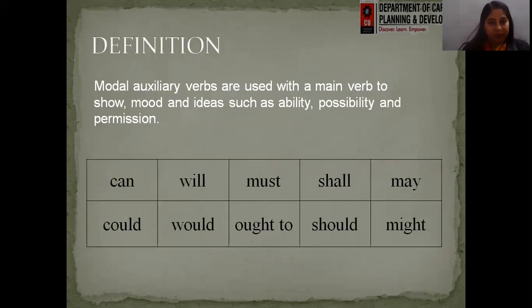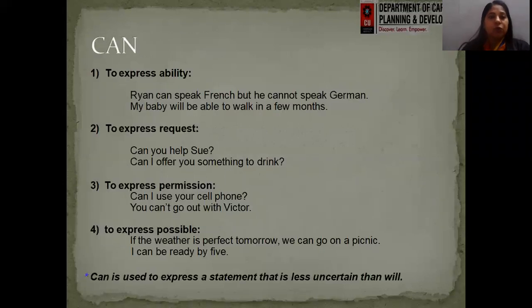So what are modal verbs basically? Modal verbs are used with the main verb to show mood and ideas such as the ability to do something, the possibility of doing something, and permission, whether it could be done, right? So these are different kinds of modal verbs that we can use, and in a nutshell we can say can, could, will, would, must, ought to, shall, should, may, and might are the mostly used modal verbs in the English language. So let's start with the first modal verb, that is can.